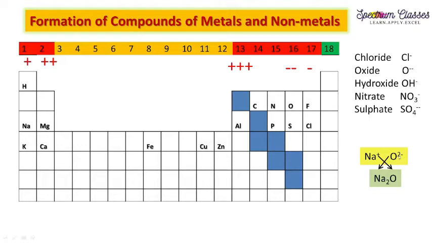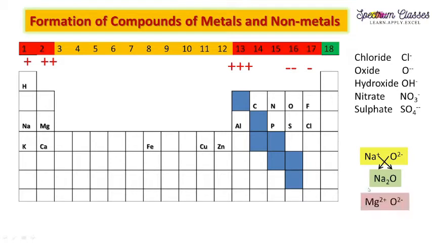And here oxygen is having 2 minus charge. So leave the sign and take this 2 and put it over here on sodium, right, as a subscript. Usually we do not write 1, it is understood. So here what will be the chemical formula? So chemical formula will be Na2O.